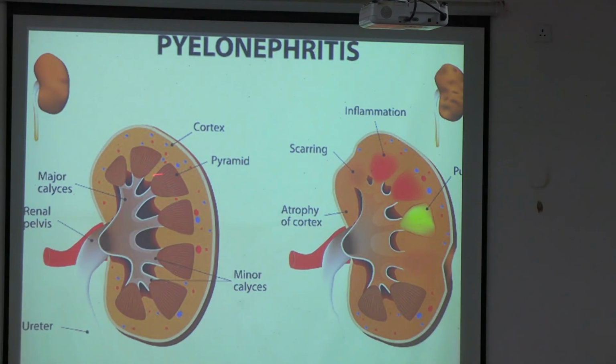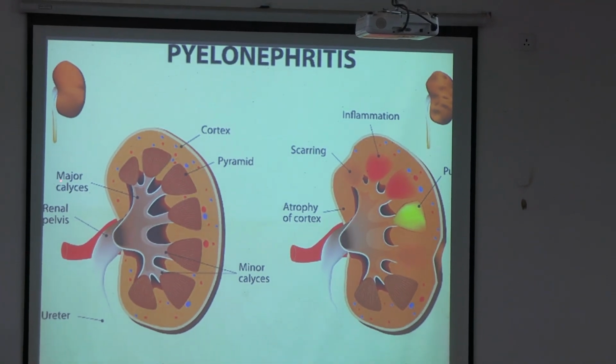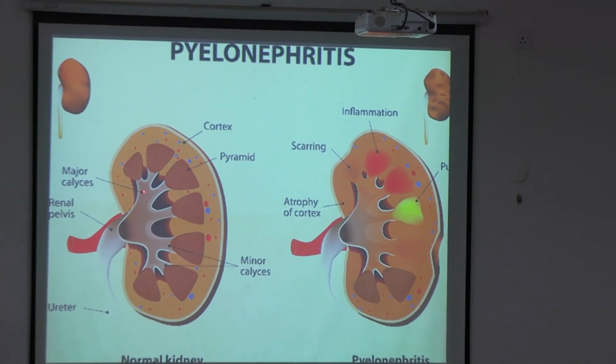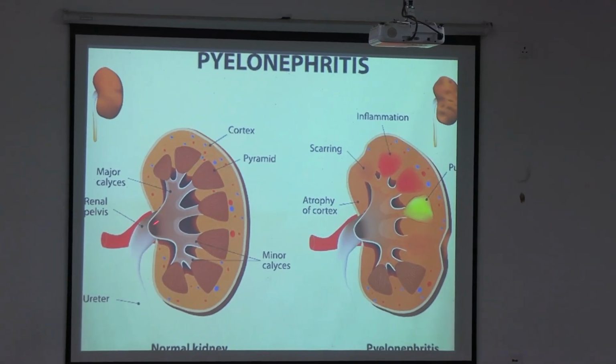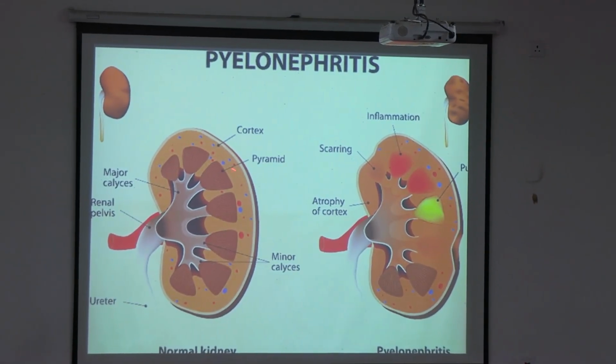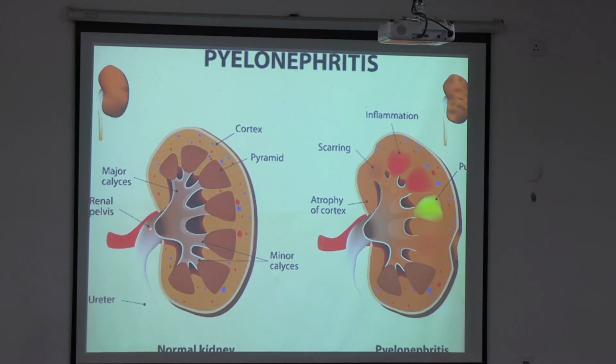This is pyelonephritis. I've tried to show you the normal kidney and the pyelonephritis kidney. If you remember, this is the ureter, and the whole cortex of the kidney, you can see on the outer side, and these are the renal pyramids, and we have the major calyces and the renal pelvis. The urine is filtered here and then comes here, is collected and goes to the ureter. So here there can be pus collection, inflammation and also scarring of the kidney, atrophy of the cortex.